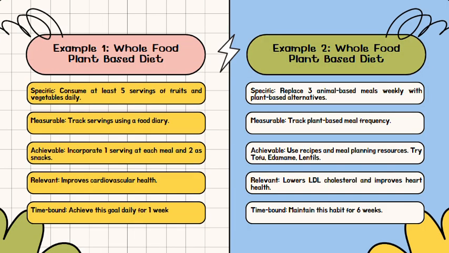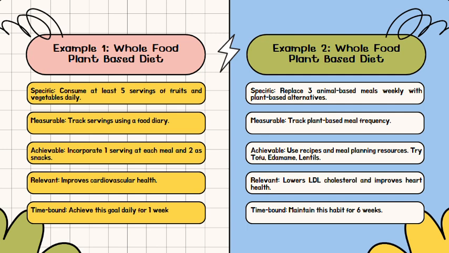I've developed 2 different SMART goals here. You can adopt them to your own practice if you would like, or again, like I said, you can completely ignore them and focus on a different pillar. I don't mind. I just want to give you some ideas. So example 1, specific. Consume at least 5 servings of fruits and vegetables daily. This is the recommendation that we've seen on the food pyramid, we've seen in so many different places, but it's actually hard to adopt into our lives. Most people are not even consuming 2 servings of fruits and vegetables daily.